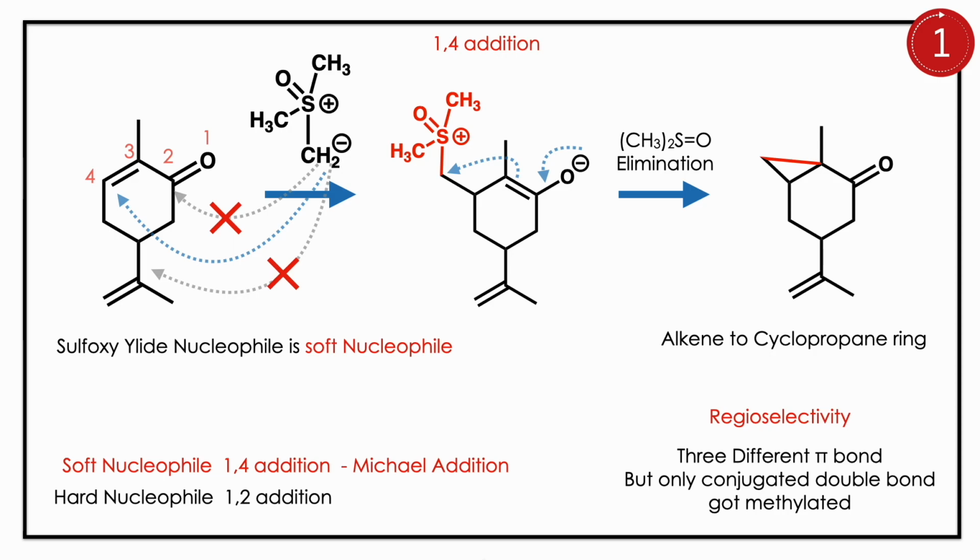Here the chance of 1,4 addition is there because the sulfoxonium nucleophile is soft. It attacks at the fourth position, the charge travels and you have an O nucleophile, and again the charge travels, with sulfoxide elimination. Finally, you have methylation at the alkene, so a cyclopropane ring forms there.